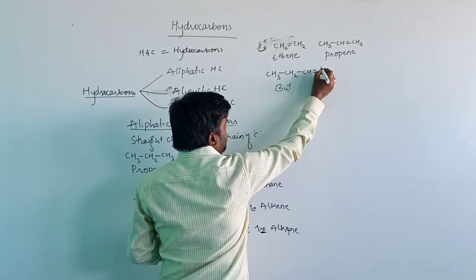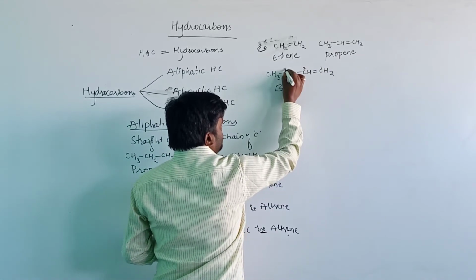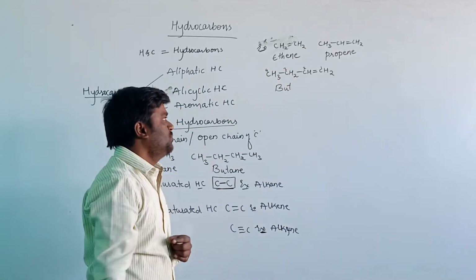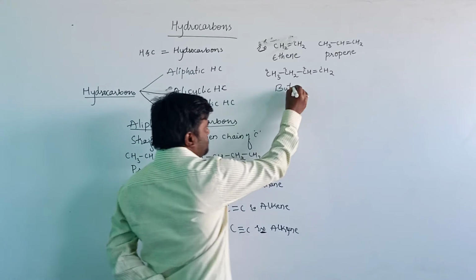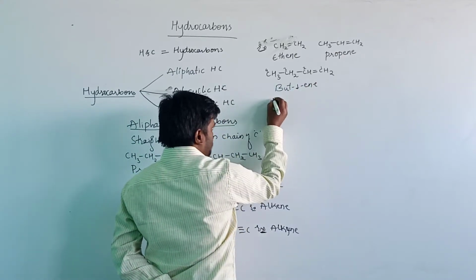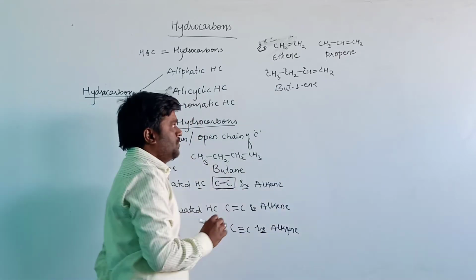If we start the numbering 1, 2, 3, then the double bond will get the first position. Therefore, it is known as but-1-ene, or we can simply call it butene.